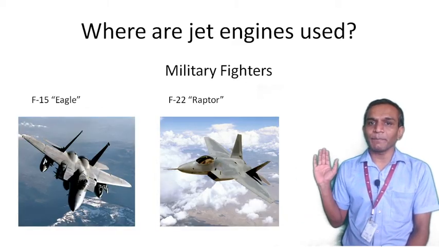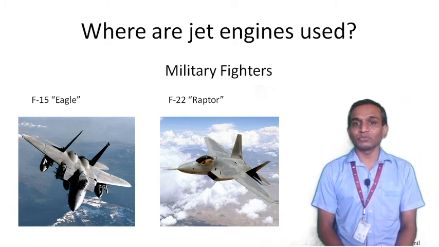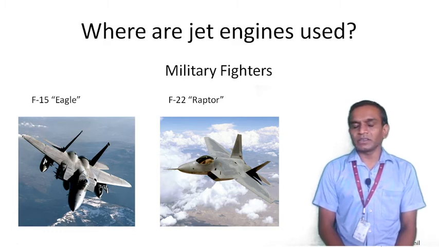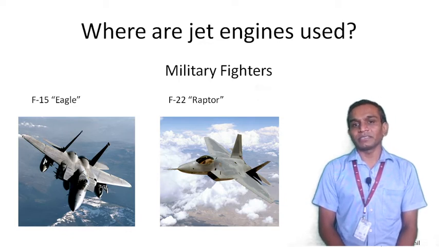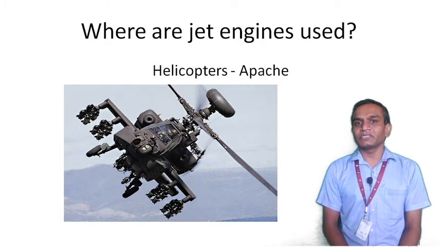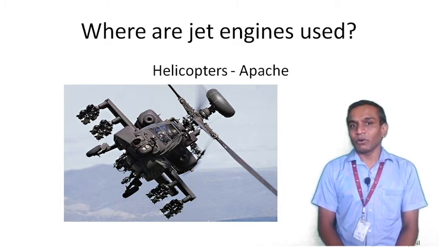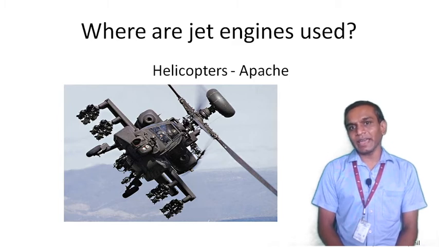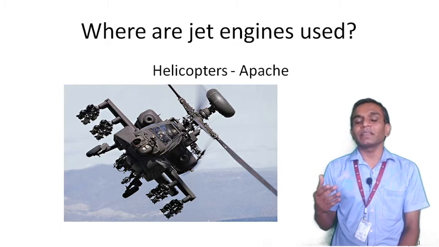Then fighter planes. A couple of examples of fighter planes are shown here, and these fighter planes fly at supersonic speed, and here the jet engine with certain modifications can be used to improve the performance, to provide sufficient speed for such kinds of applications. Then helicopter. The one shown here is the Apache. It is used in the American military, and this also uses a combination of jet engine and IC engine as well. So a jet engine can also be employed in a helicopter.